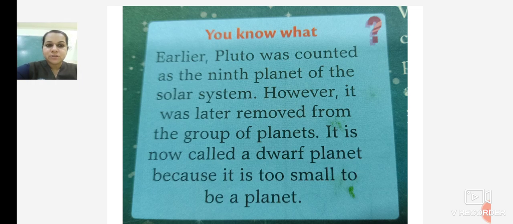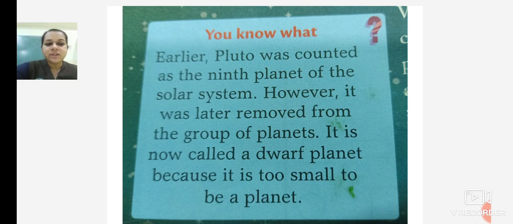Now, after Neptune, there was one more planet. Its name was Pluto. Pluto was the 9th planet in the solar system, but the scientists removed the planet Pluto from the solar system. They removed the name. They can't remove the planet. They removed the name of the planet Pluto from the solar system. Now there are 8 planets. Before there were 9 planets.